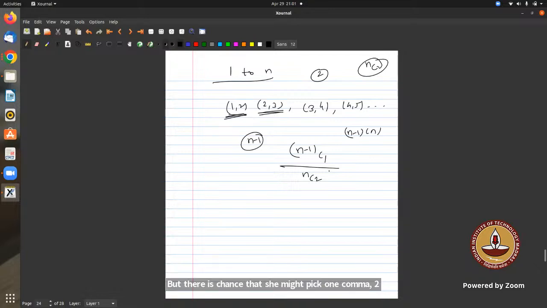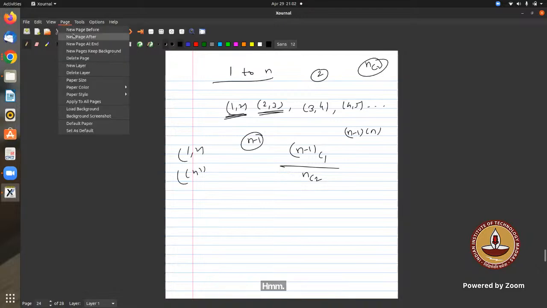Okay, so 1 comma 2 is the same as 2 comma 1. And sir, if you are taking pairs in the numerator, and in the denominator it is NC2, it will be fine, right? Because I'm choosing two numbers from anywhere, not confined to some condition. Yes, that is right.